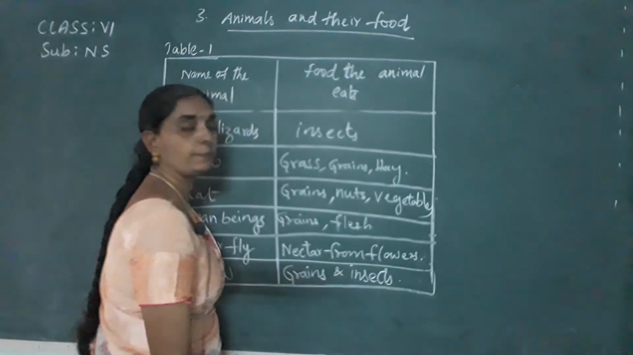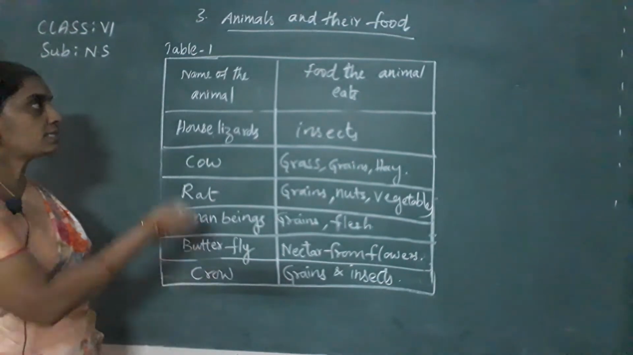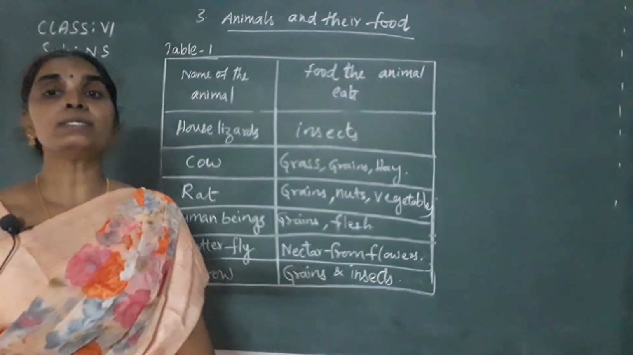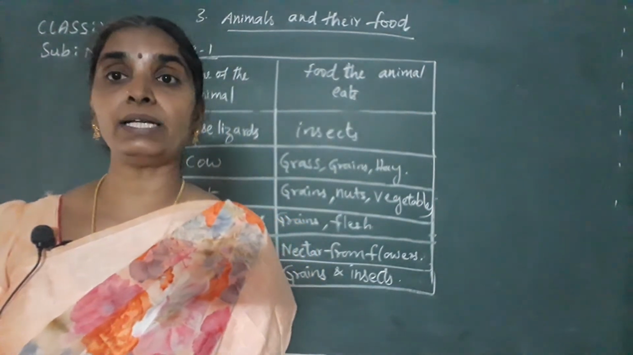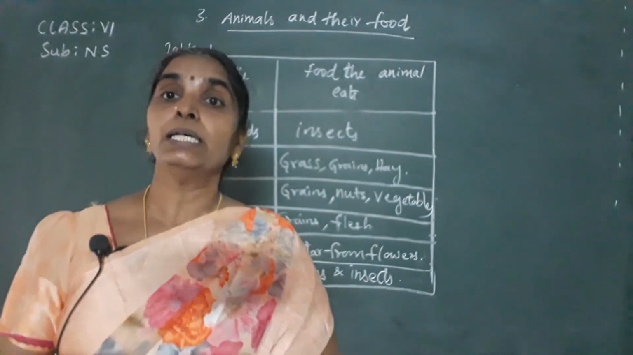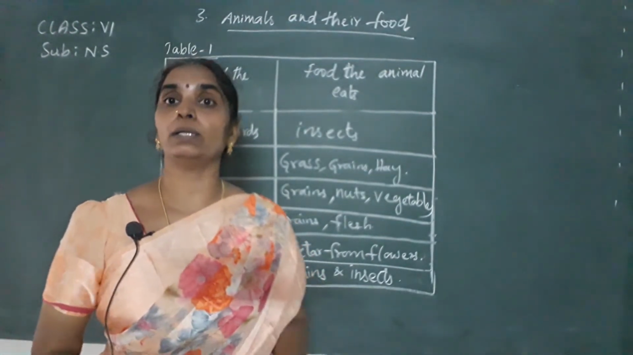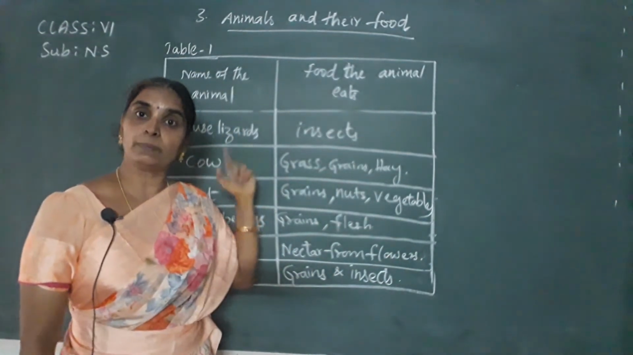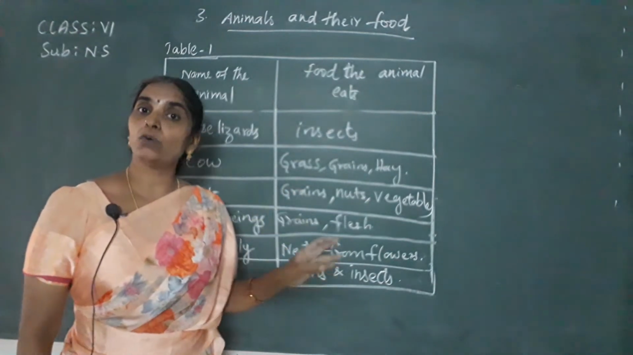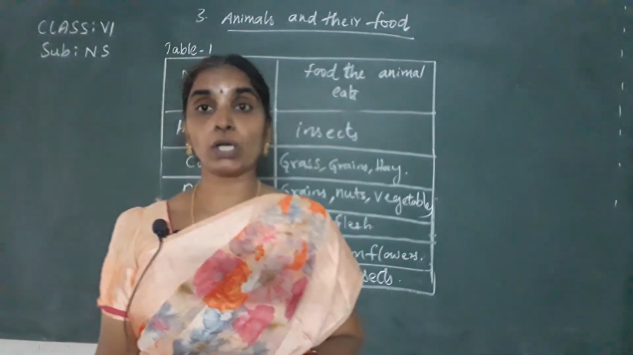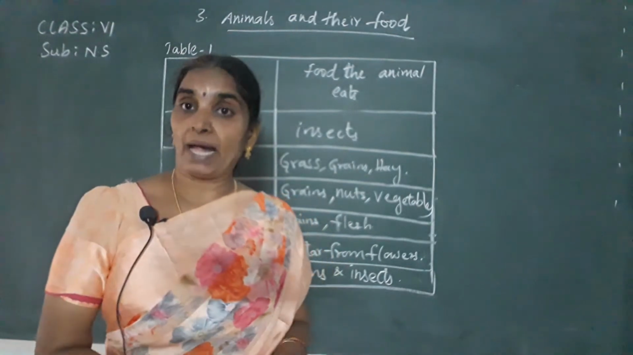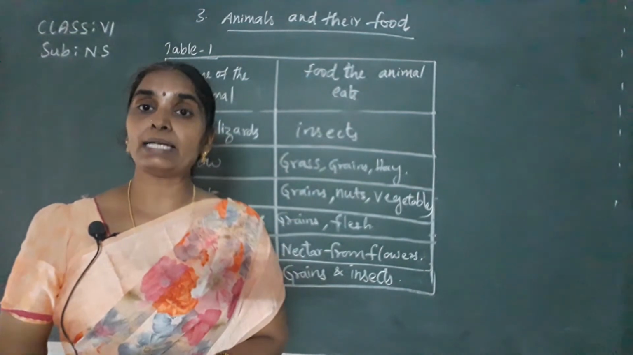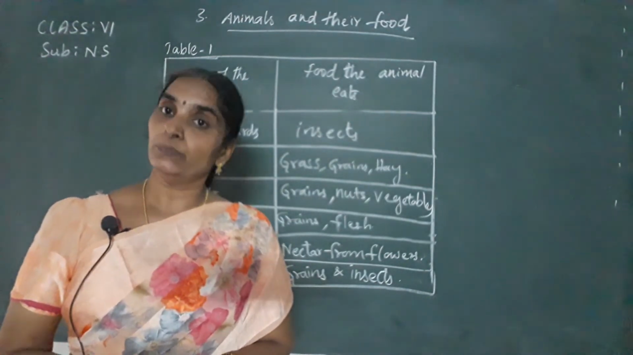Hope you have understood this table, children, clearly now. So this is about the food habits of different animals. Now, seeing the food habits of different animals, you can come to the conclusion that some animals depend on plants for food. Like cow here we have seen, and also the buffalo. Like this, cow, buffalo, goat, sheep, donkey, elephant, parrot. If you see all these, you can say that they depend only on plants and plant products for their food.